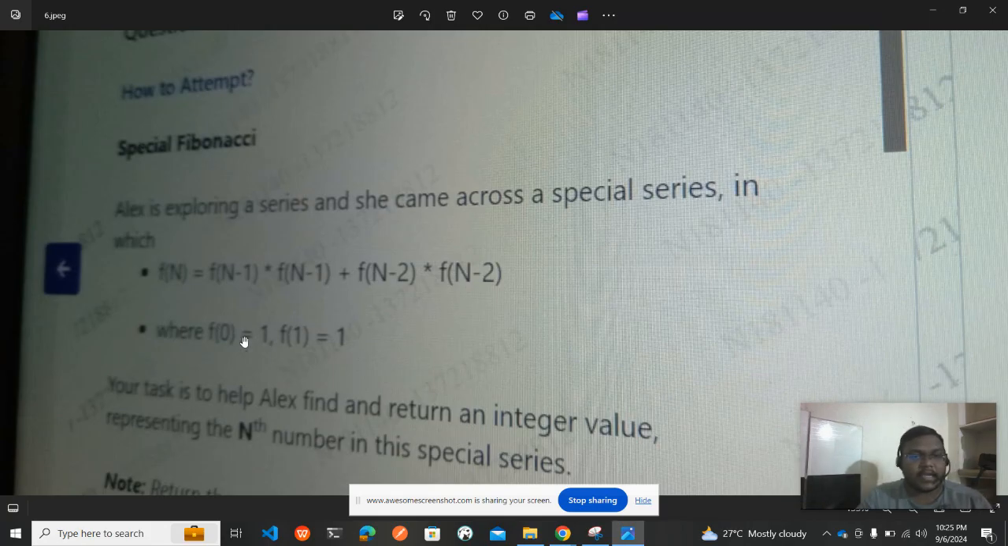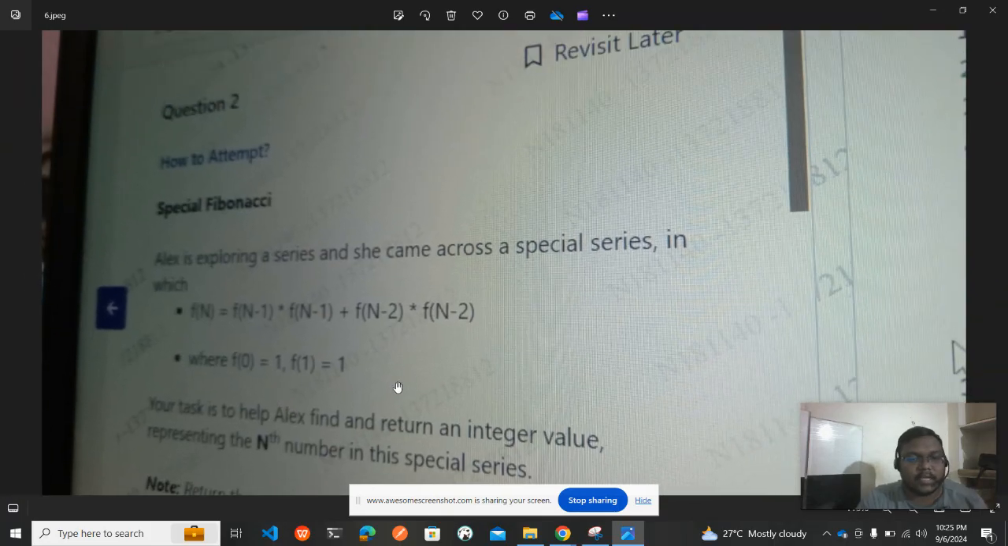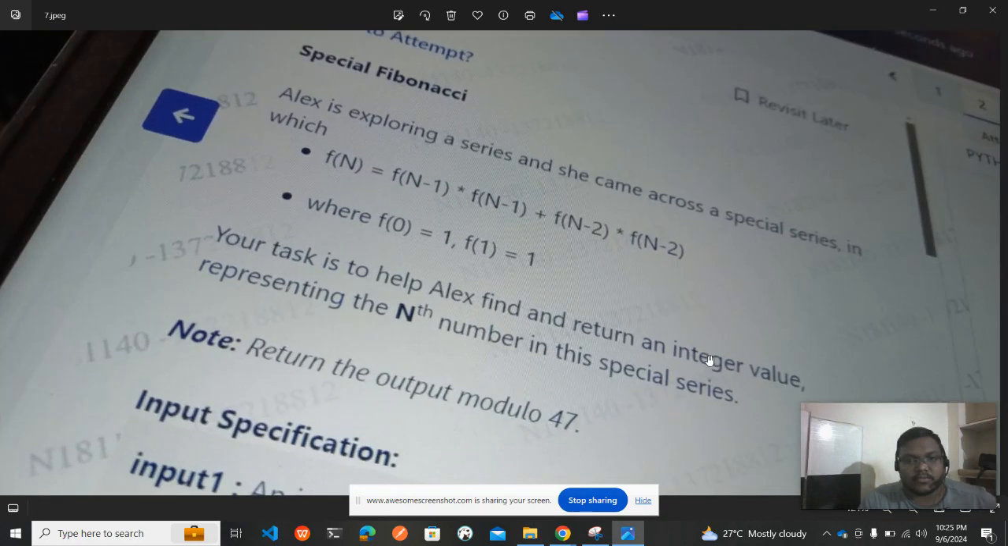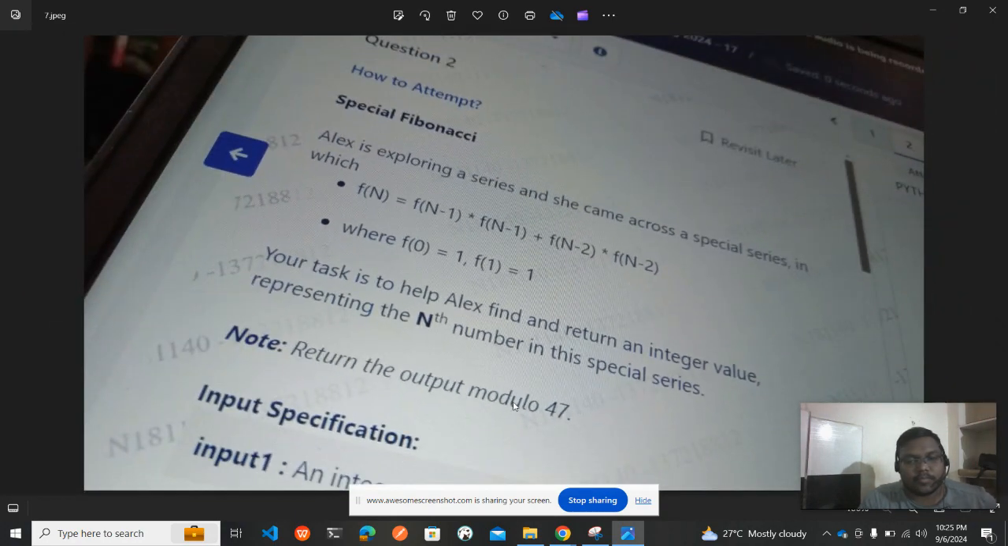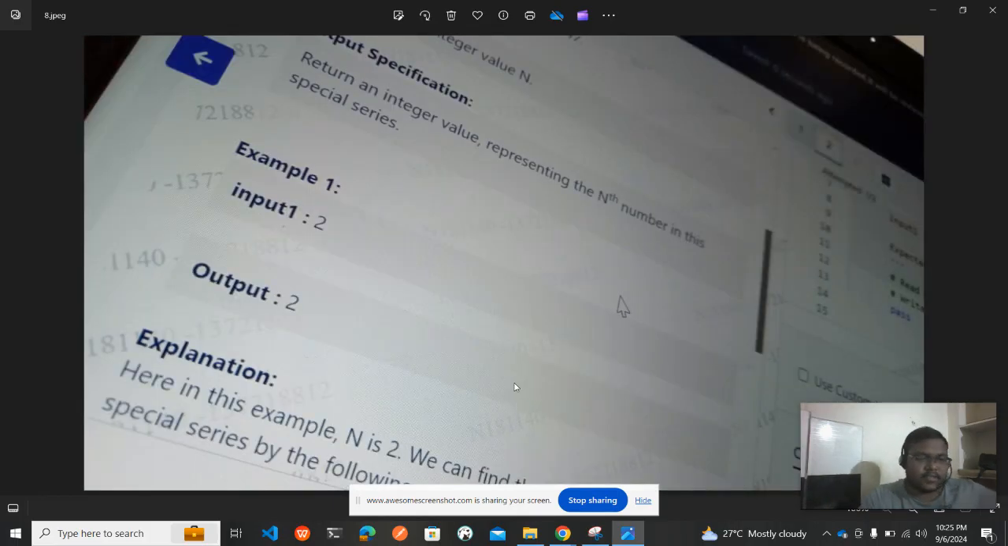Where f of 0 is equal to 1 and f of 1 is equal to 1, this is the base case that we need to consider. Your task is to help Alex find and return an integer value representing the nth number in the special series. Return the output modulo 47. So we need to return the result modulo 47, which means if we get the result we need to divide it by 47 and take the remainder. Okay, we need to do the modulus.